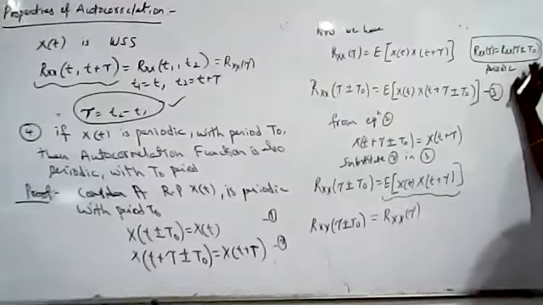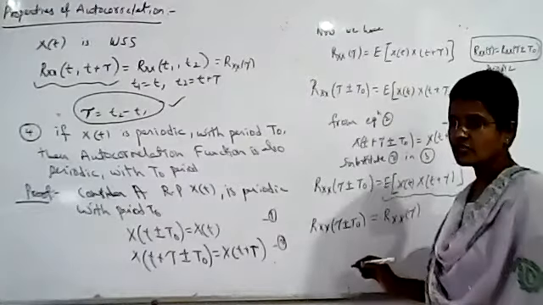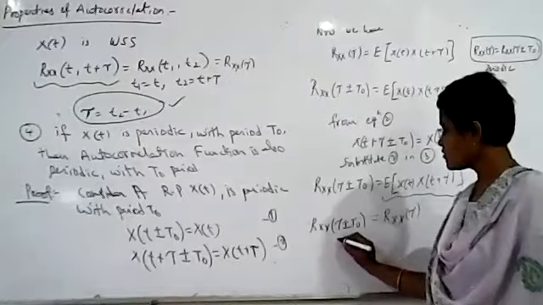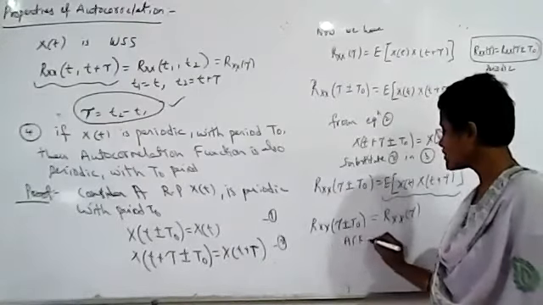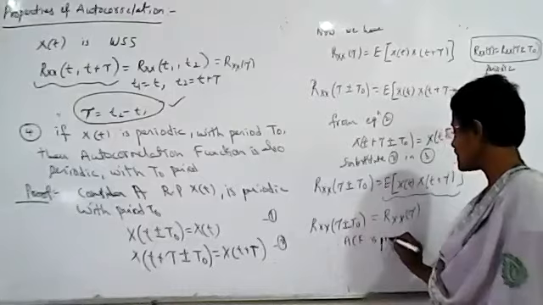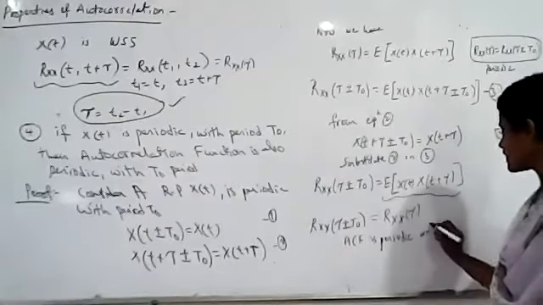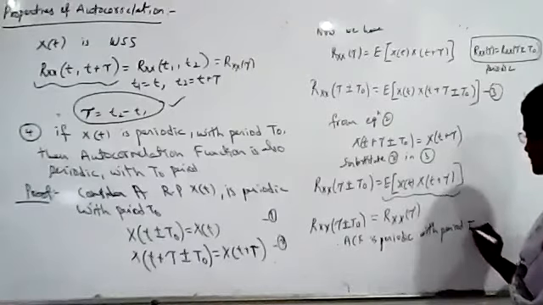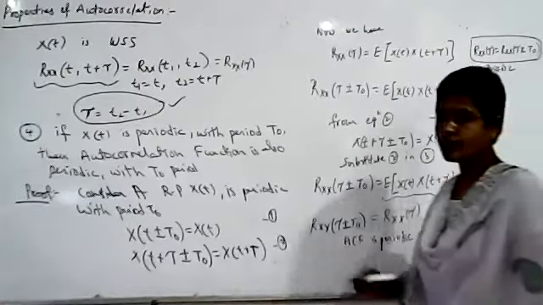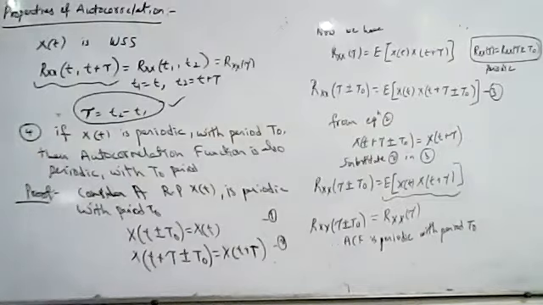This is the condition for periodicity, yes or no? Since it is satisfying the condition for periodicity, the autocorrelation function is also periodic with the period T naught. This is our fourth property.